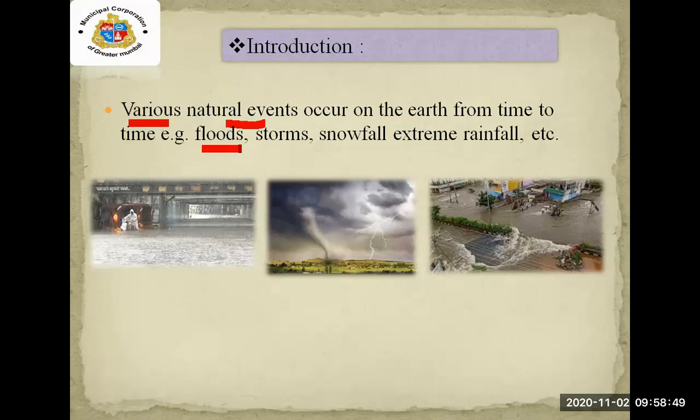For example, floods, storms, snowfall, extreme rainfall, etc. On the earth, you can see various natural events from time to time. These natural events can be seen everywhere in the world.